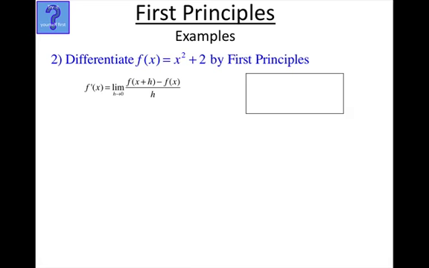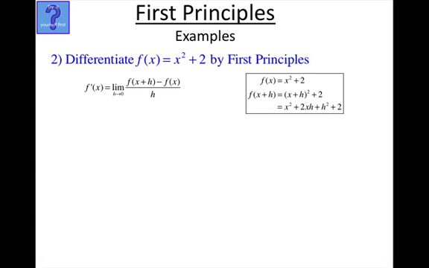Let's do it. f of x is equal to, as we see there, x squared plus 2. f of x plus h is equal to, well, wherever there was an x, replace it with x plus h. So it becomes x plus h all squared plus 2. In the next step, we'll expand that out. And we'll just use our shortcut that we know, where we square the first, twice the product, square the last. If you're not sure of that, go review the lesson on that. So that becomes x squared, so you square the first, plus twice the product, 2 times xh, plus the last squared, which is plus h squared, plus 2. And that's our f of x plus h.